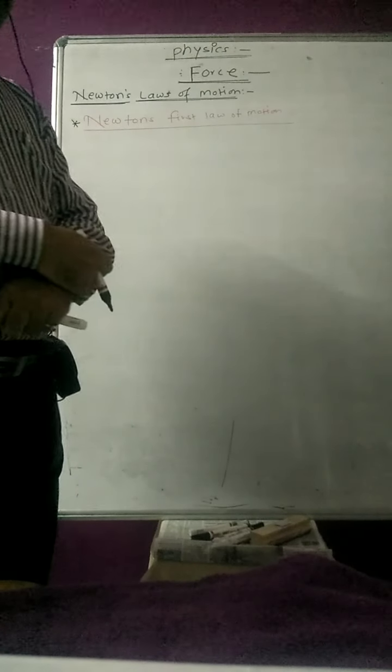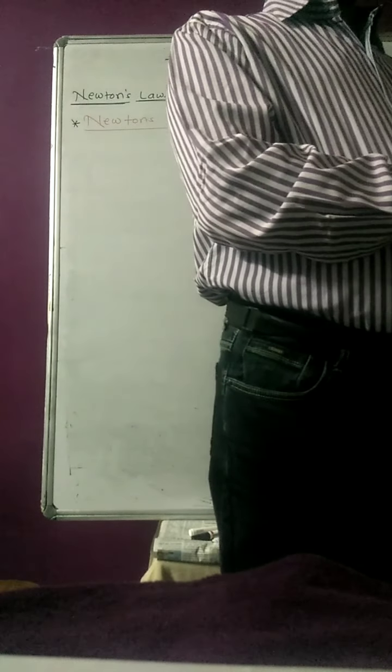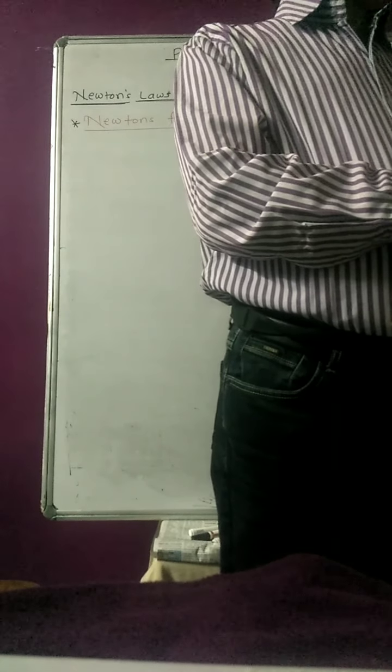If you apply some unbalanced force, then the body will change its state of rest or uniform motion. So the law is telling us that a body remains in its state of rest or uniform motion unless and until an unbalanced force acts on it. That is Newton's first law of motion.